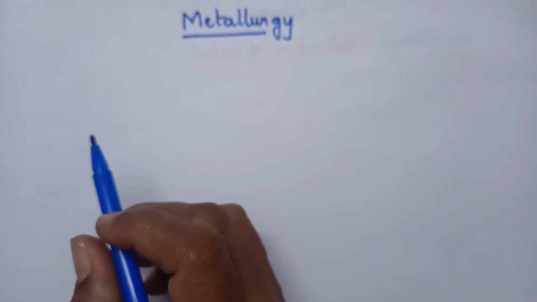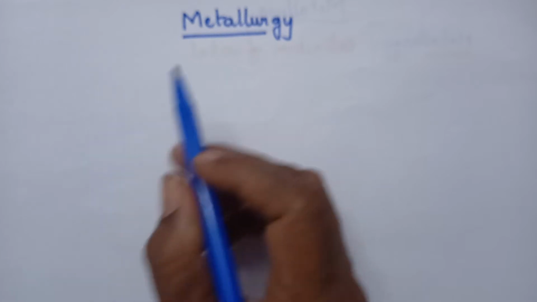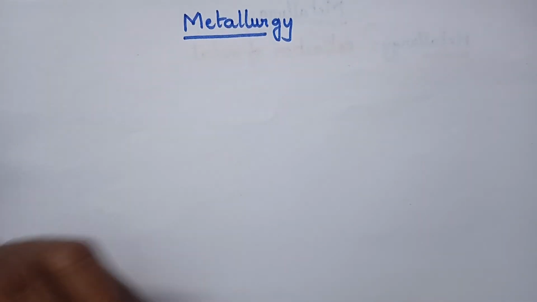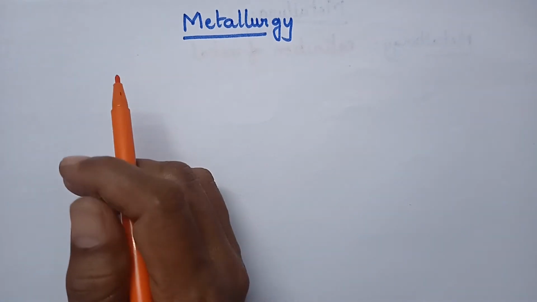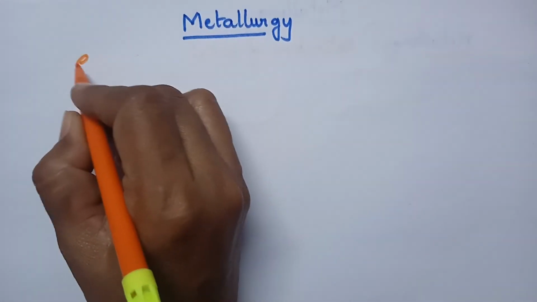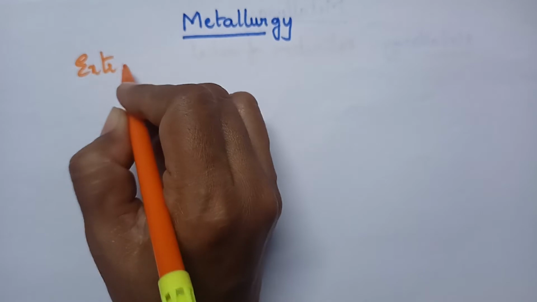In this video, I am going to discuss in brief about metallurgy. Generally, metallurgy involves the process of extraction of metal.